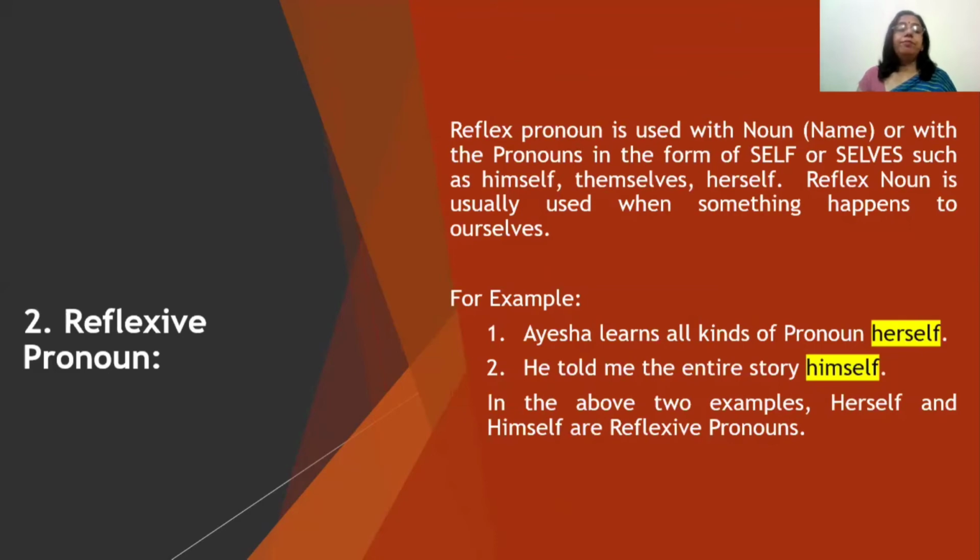Now next comes reflexive pronoun. Reflexive pronouns are used with nouns. The pronouns are in the form of self, such as himself, themselves, herself. These reflexive pronouns are generally used when something happens to ourselves. For example, Aisha learns all kinds of pronouns herself. Now next sentence, he told me the entire story himself. Now in these two sentences, the words herself and himself fall in the category of reflexive pronoun.